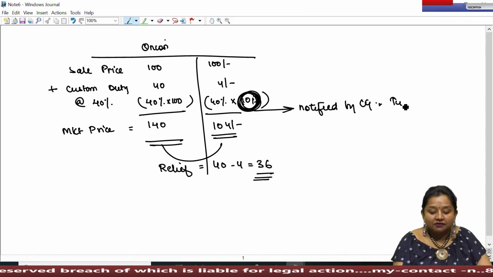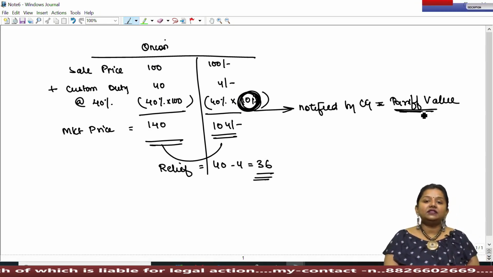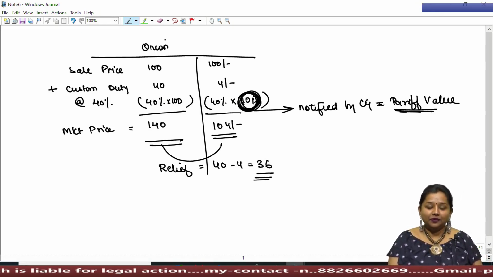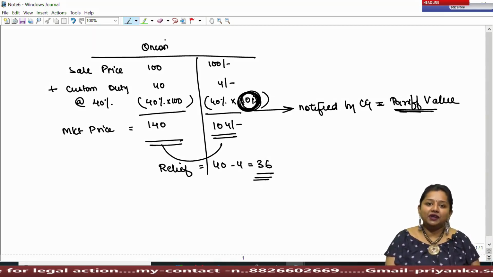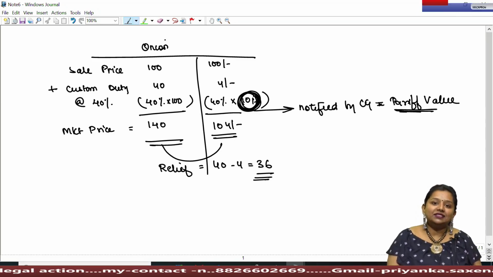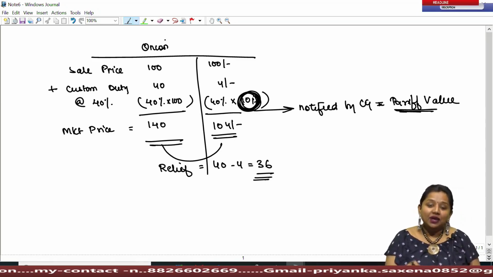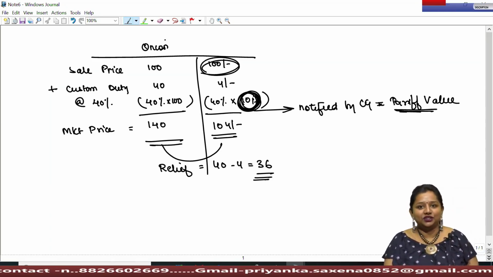This is the tariff value. The tariff value shall always be notified by the government. Even if it is asked in the question, they shall mention this amount thereupon. And once the central government notifies the tariff value of any article, then custom duty on such article has to be determined on such tariff value, irrespective of its actual selling price or actual price of importation.